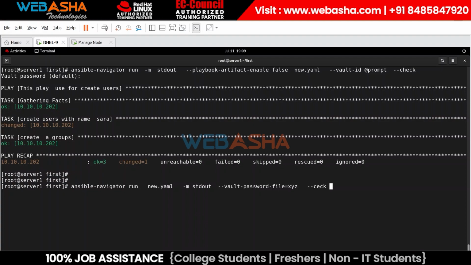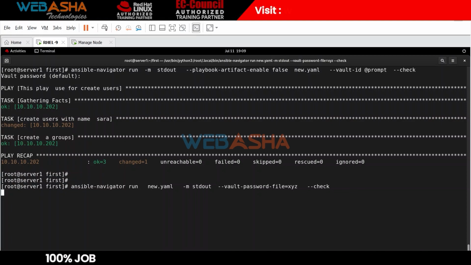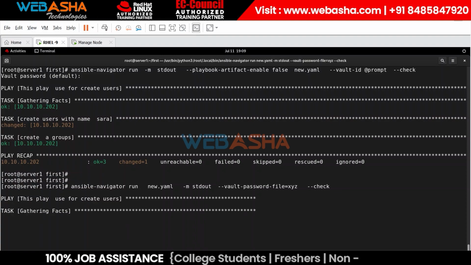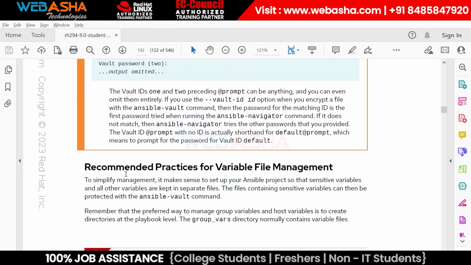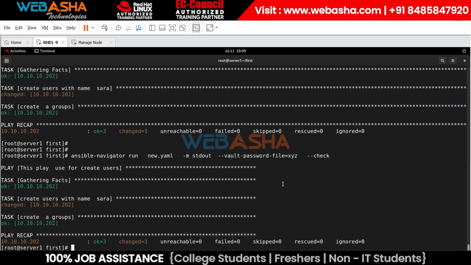I don't want to run it, so I just mention the --check option, that's all. Clear with that, right? So these are the syntaxes you can use, it's not a problem. So this is about the Ansible secrets.